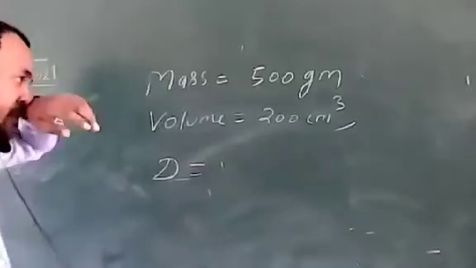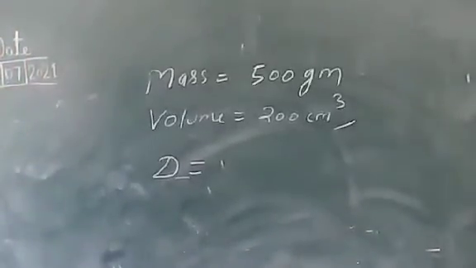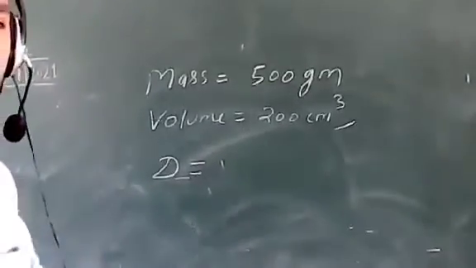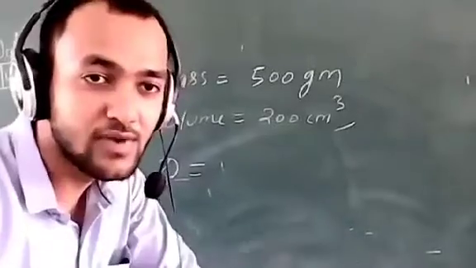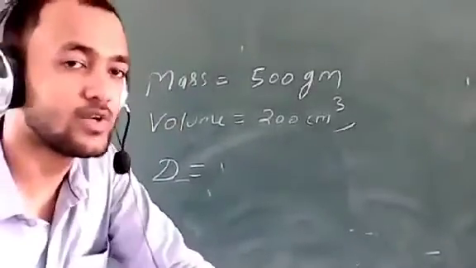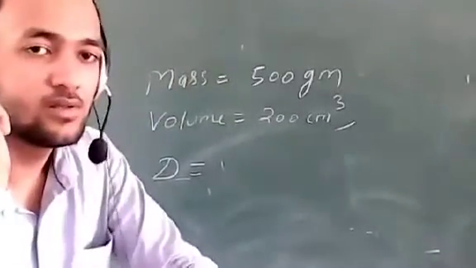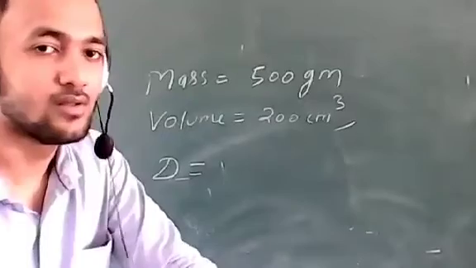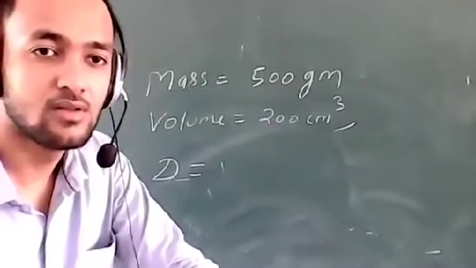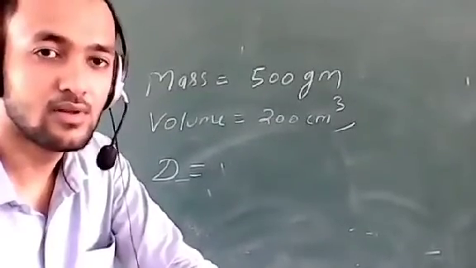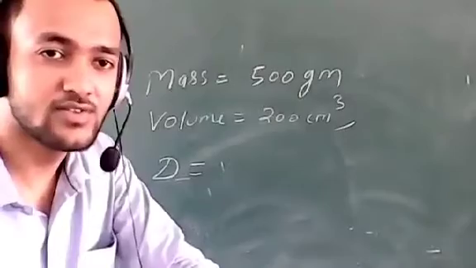Who will answer? A very easy question. Okay, Janvi, what is the answer? Navya, you tell, what is the answer?